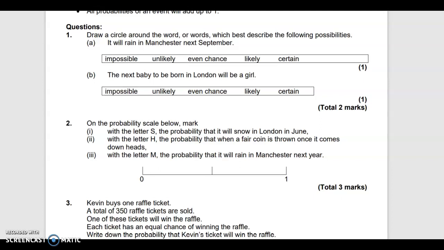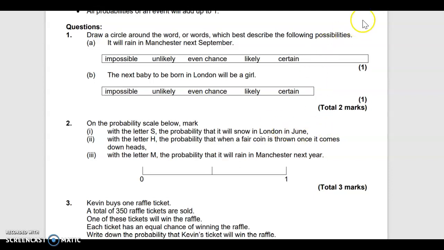What we're looking at here are all quite wordy questions, where probability is given as a name. You can say something's impossible, so it's not going to happen. You can say something's unlikely if there's less than half a chance of it happening. Evens means 50-50, half a chance. Likely means over half a chance of it happening, and certain means it will definitely happen.